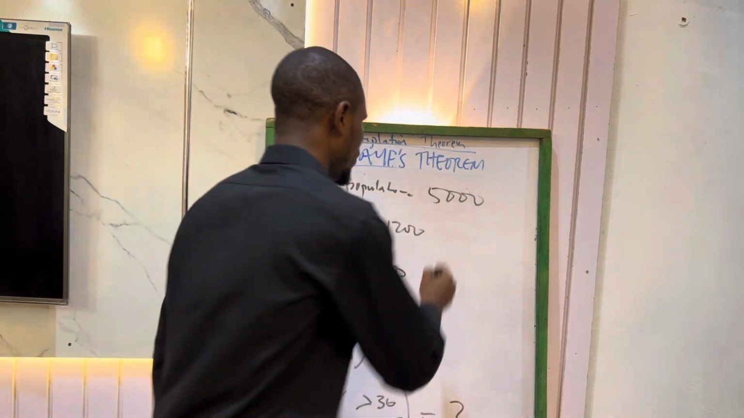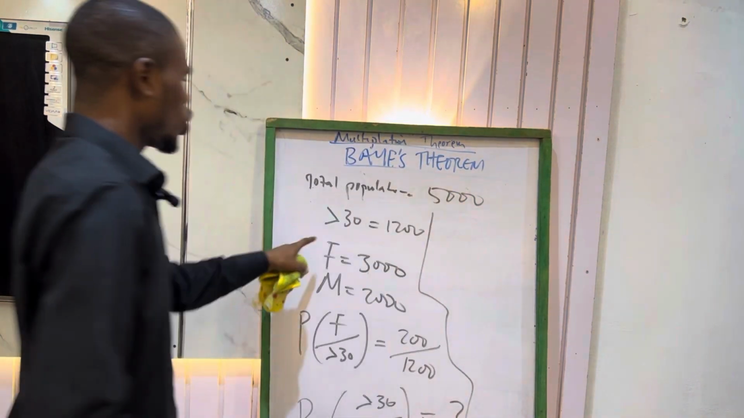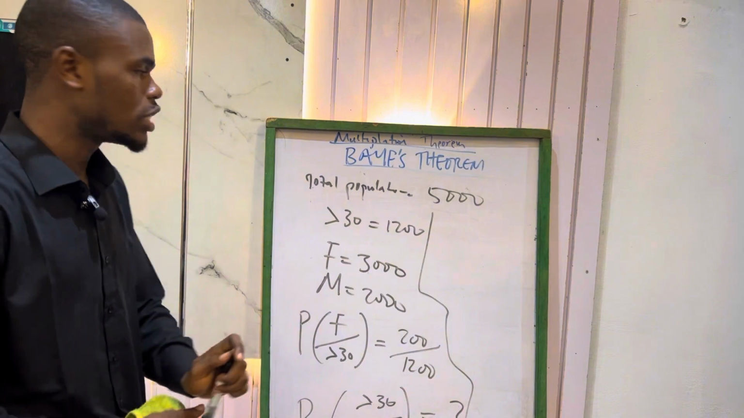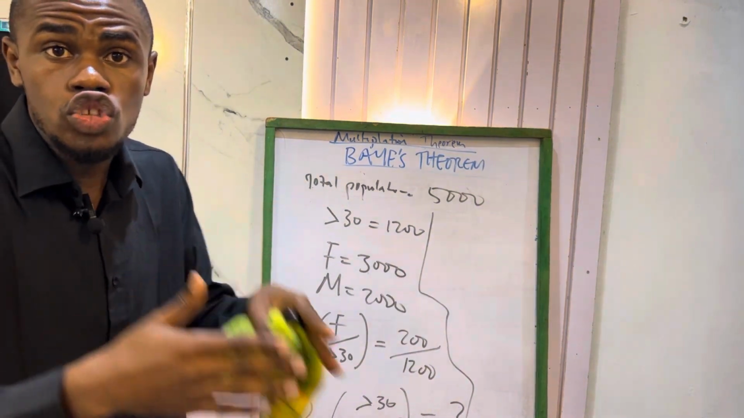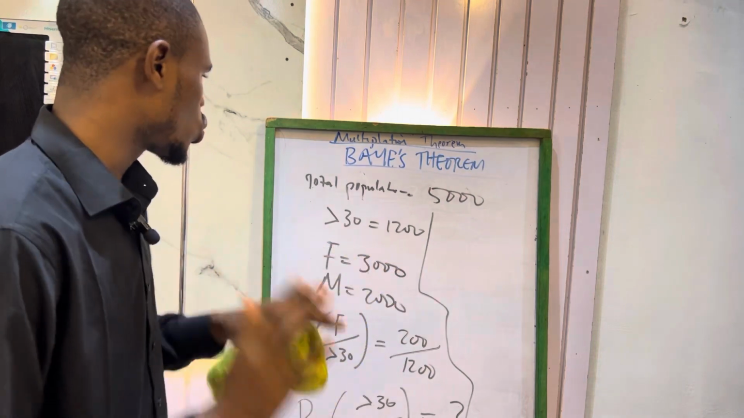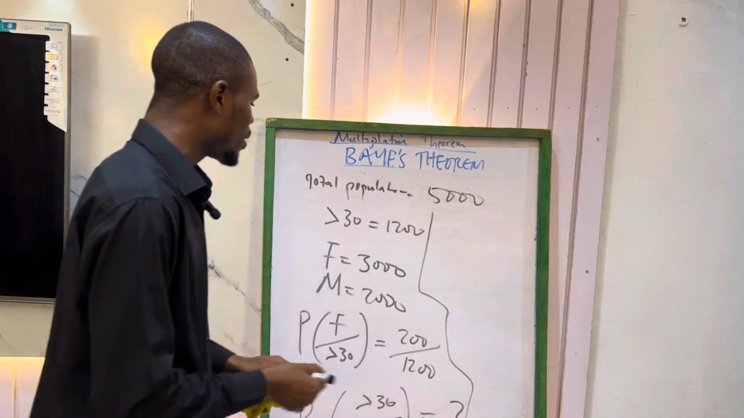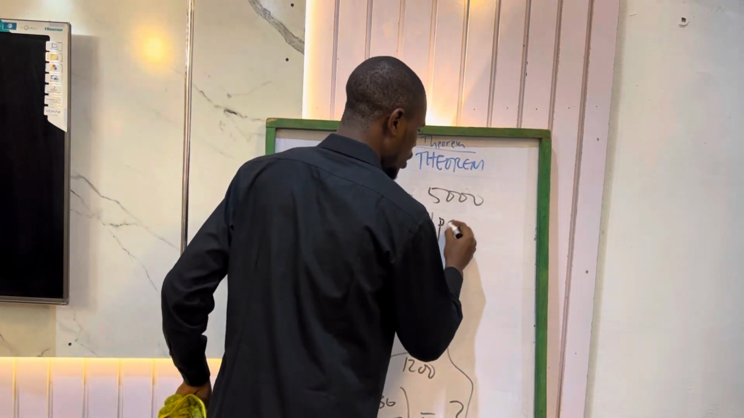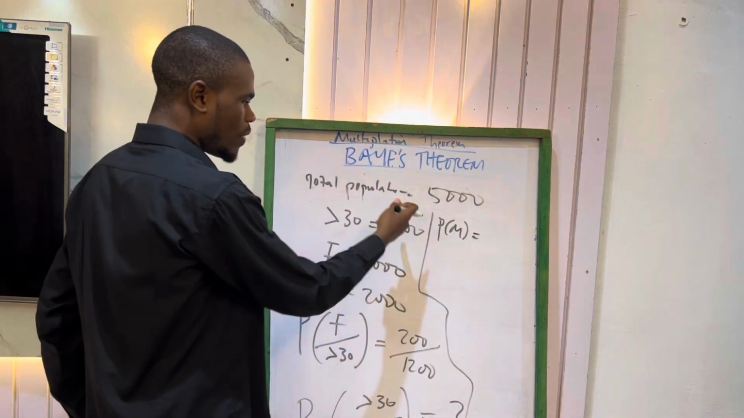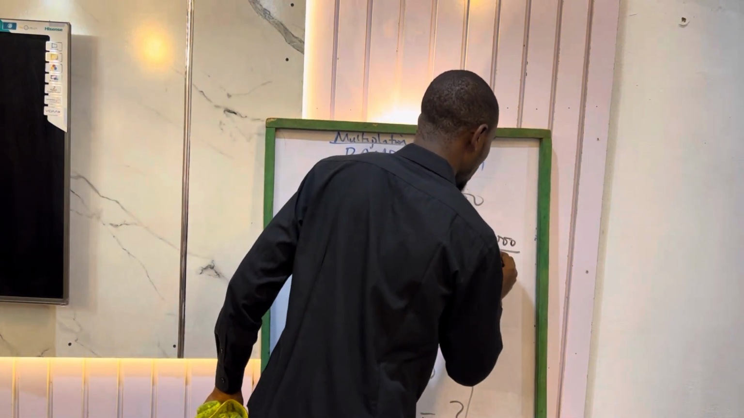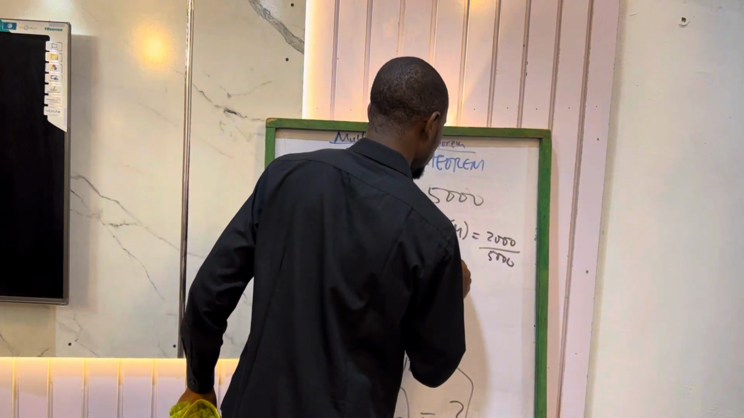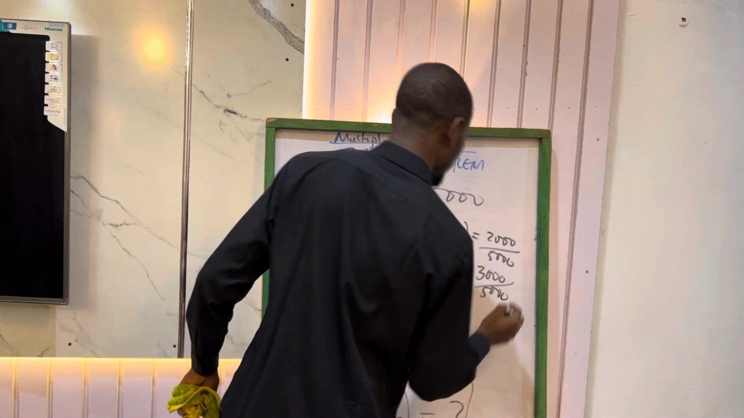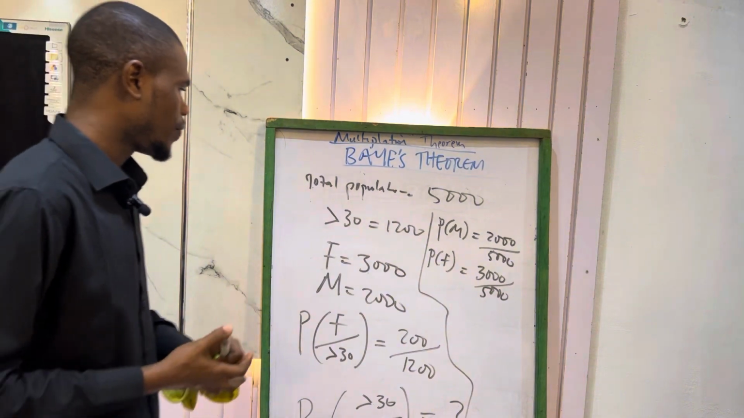So let me write some other things at this point that we may be needing. We know that we are working with two different scenarios: male and female, above 30 and below 30. They have already restricted us to just female. Now we can tell the probability of male occurring. P(male) is equal to male over the total, 2,000 over 5,000. P(female) is equal to 3,000 over 5,000.